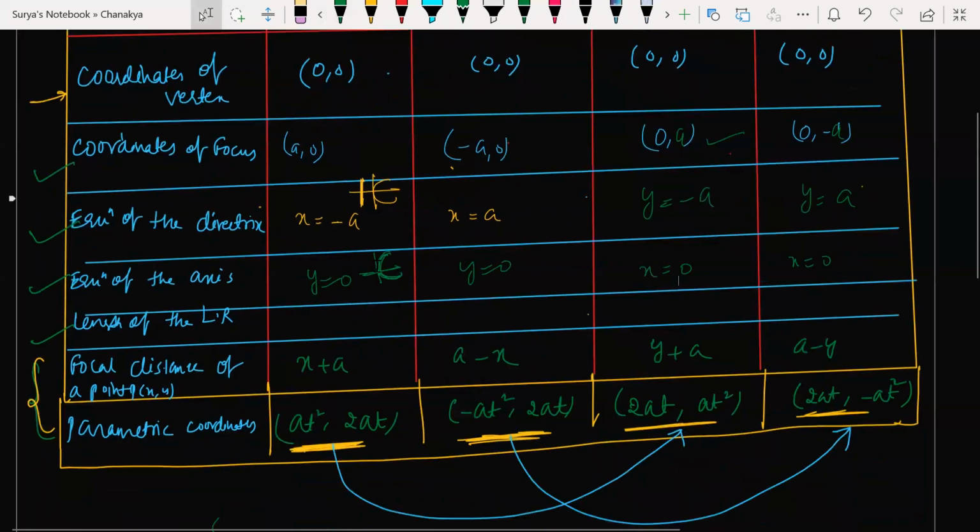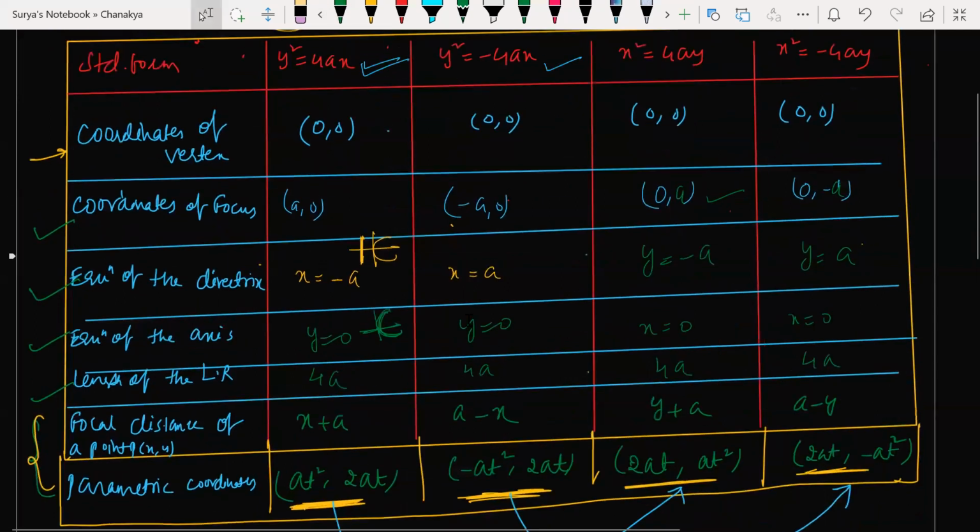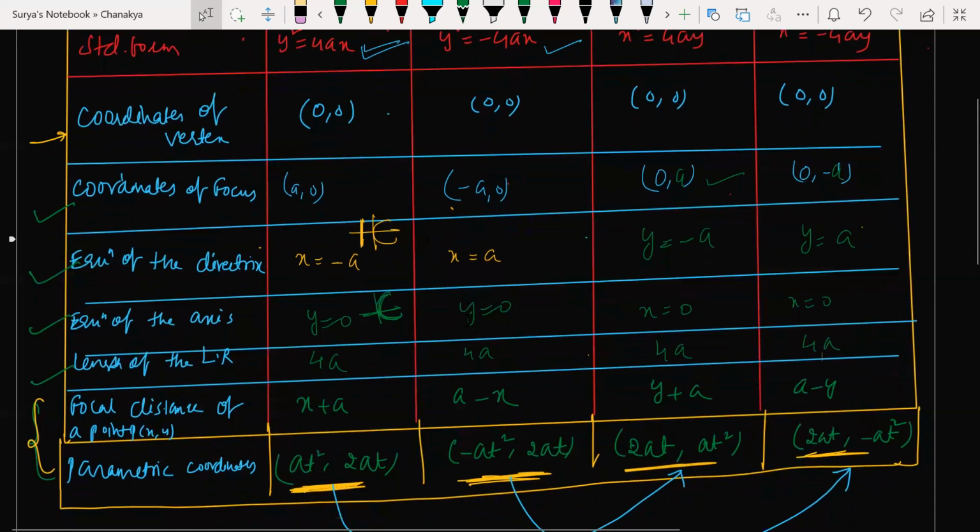हाँ, length of the latus rectum is what? Length of the latus rectum सभी का 4a होता है. Formula is length of latus rectum is 4a. सर ये 4a कैसे आ गया आपको? मैं derive करूंगा अभी. I'll just derive how I get the length of latus rectum as 4a.